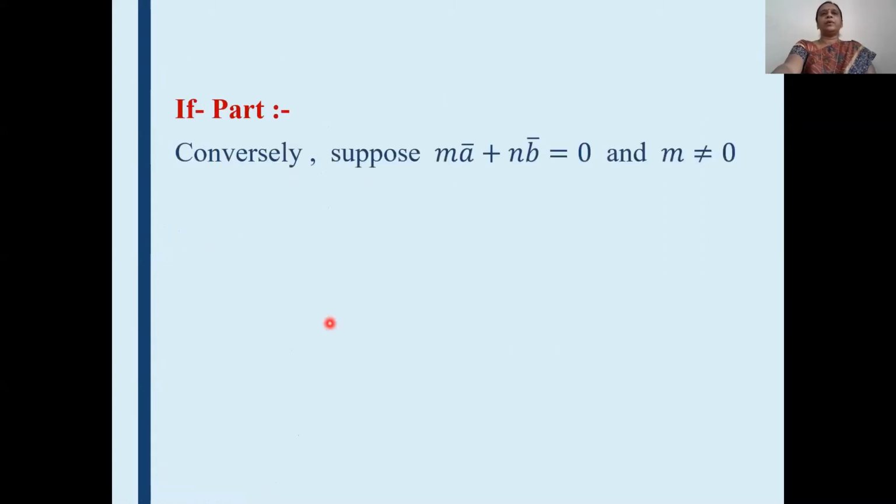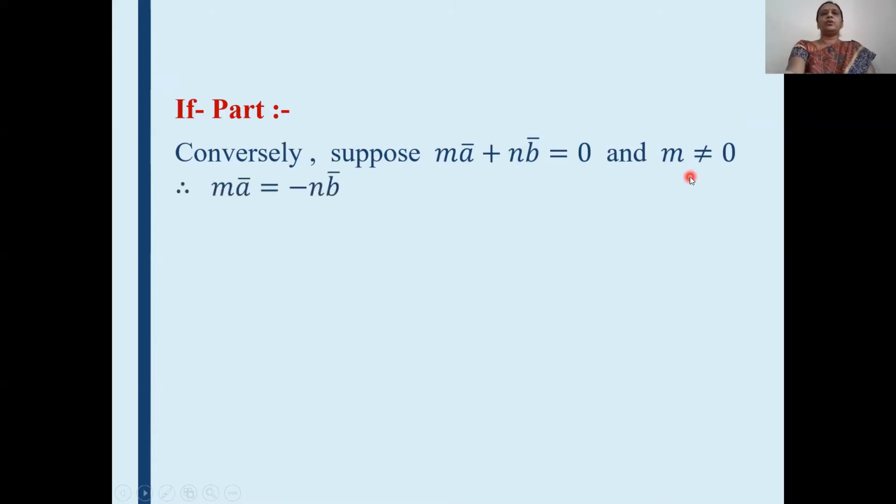That is the if part of the theorem. Okay, conversely, suppose that m a bar plus n b bar is equal to 0 and at least one scalar should be not equal to 0. Let m not equal to 0. If both the m and n scalars are 0, then this equation does not exist. Therefore, at least one scalar should be not equal to 0, and here we are assuming that m is not equal to 0.